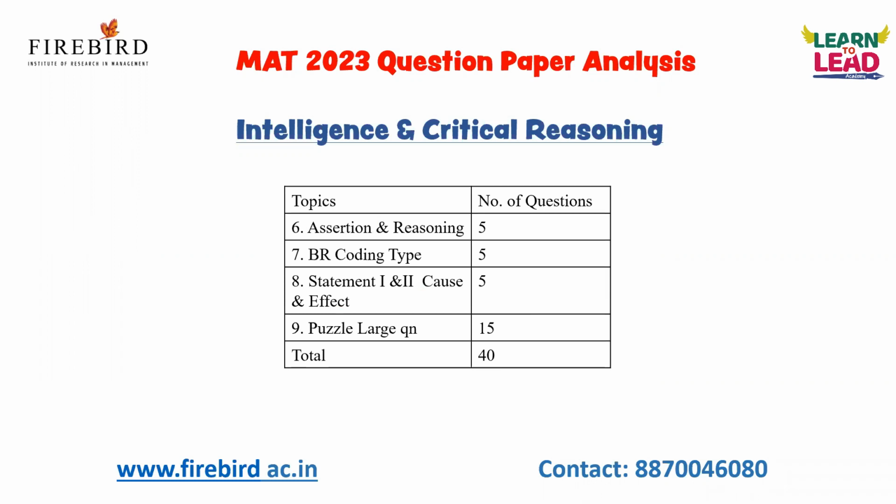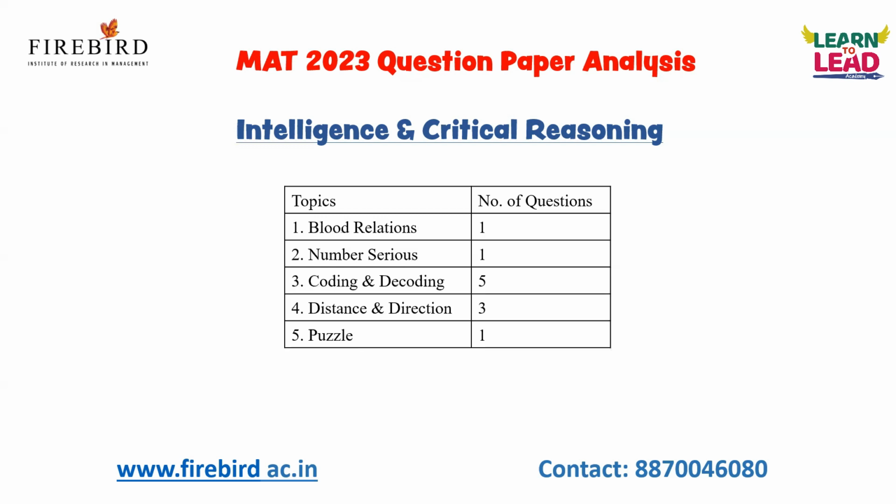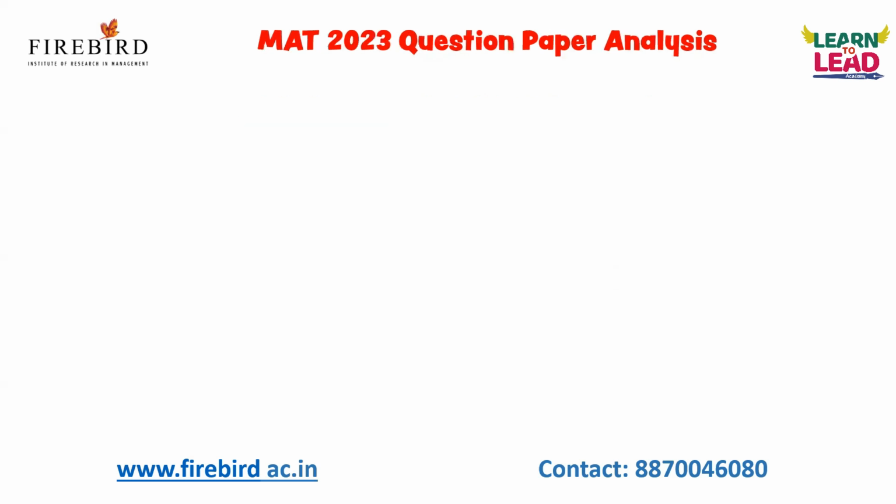After covering all the models in these topics, start solving the puzzle-based questions. Nearly 3 to 4 puzzles you can expect in this part. Then focus on the other cases like assertion and reasoning, and statement 1 and 2 cases. I hope you got some idea regarding the intelligence and critical reasoning part.